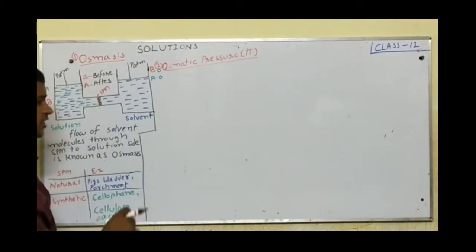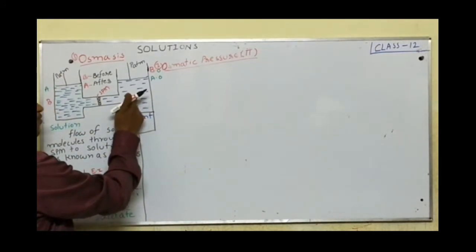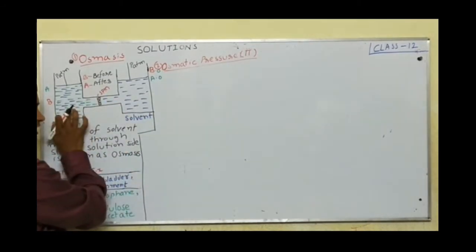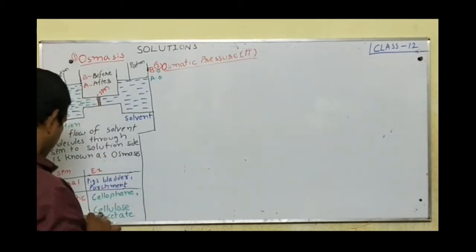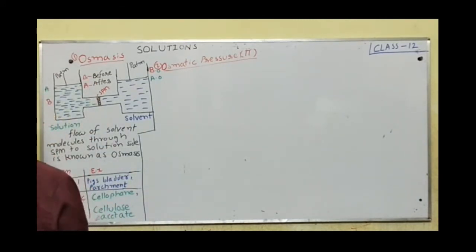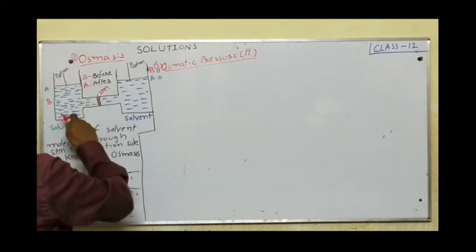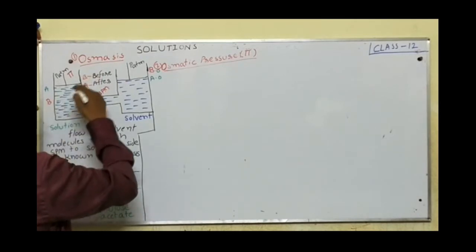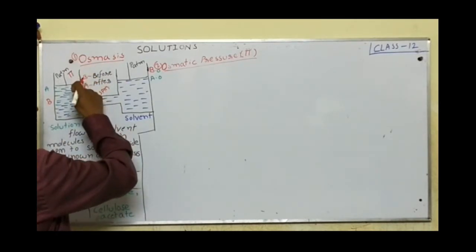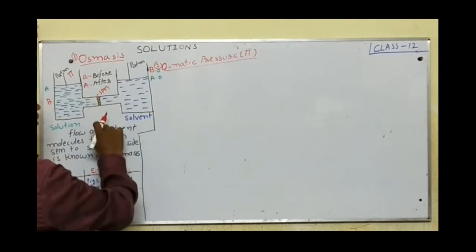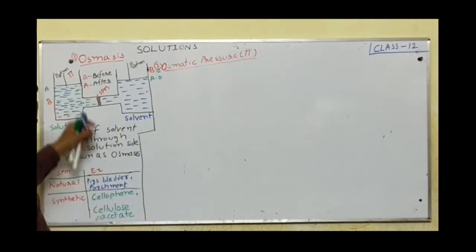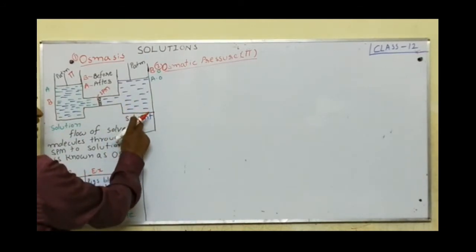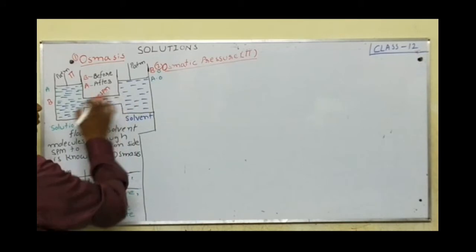In order to prevent the flow of solvent molecules from the solvent side to the solution side, we must apply a pressure on the solution side, that is pi. This pressure applied on the solution side is known as osmotic pressure, due to which the flow of solvent molecules from the solvent side to the solution side will be prevented.